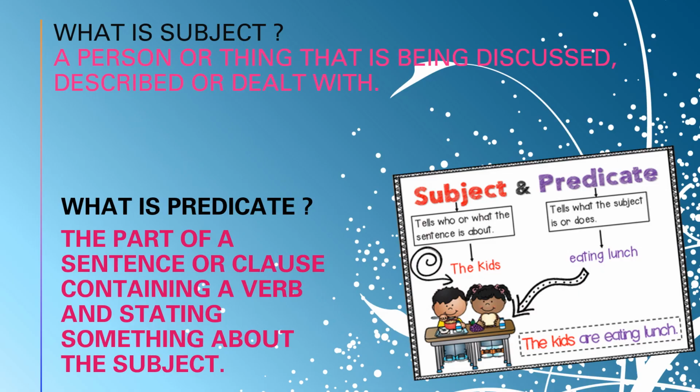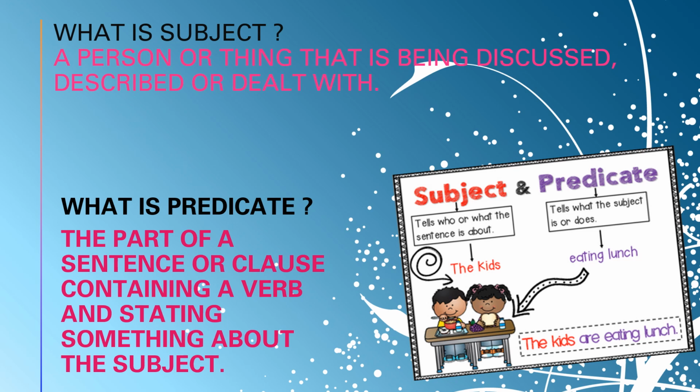Before we start this chapter 3, transitive and intransitive, we have to recall our previous chapter. First, what is a subject? Subject is playing a very important role in this chapter.